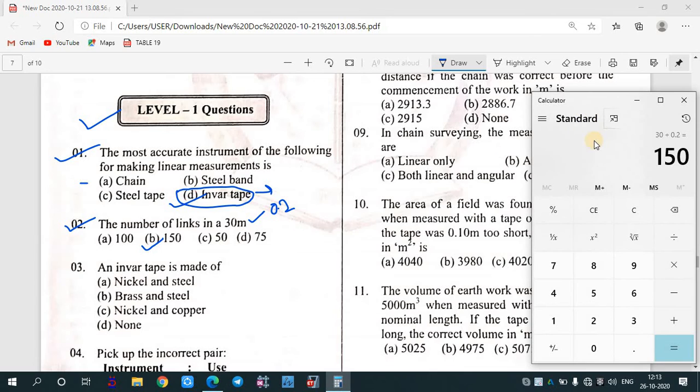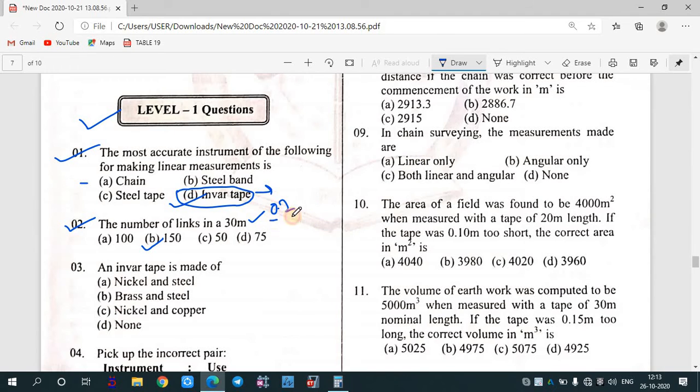In case of 20 meter, 20 divided by what? 0.2, that will give you 100. So you need to remember that the link size is 20 centimeter, that is 0.2 meter.